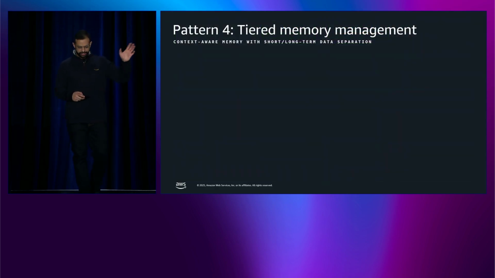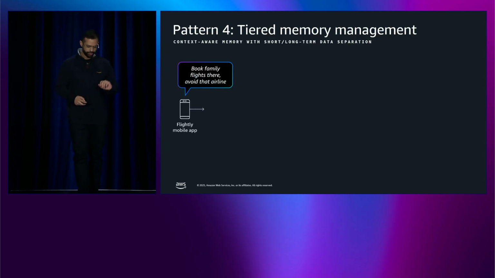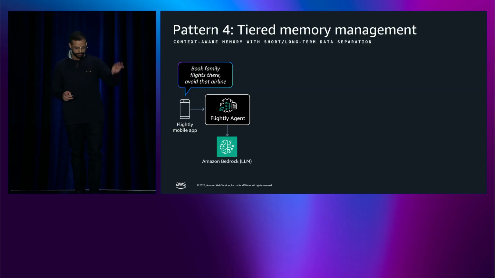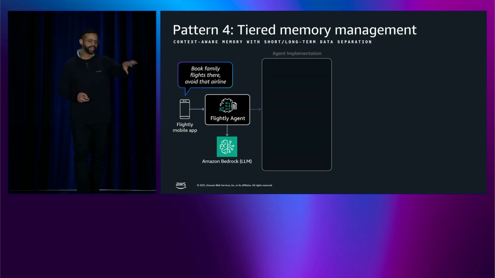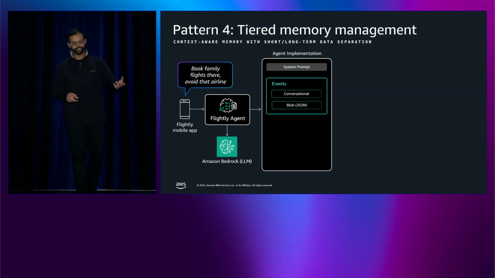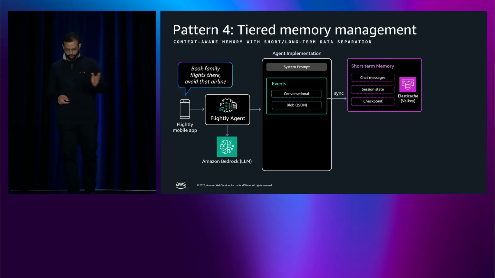Pattern 4 is interesting. This is where we get into a little bit of production architectures: tiered memory management. The user says, book family flights there, avoid that airline, referencing maybe context from earlier, maybe previous sessions. The agent passes messages to Valkey for short-term memory in this case. We'll see it go through.